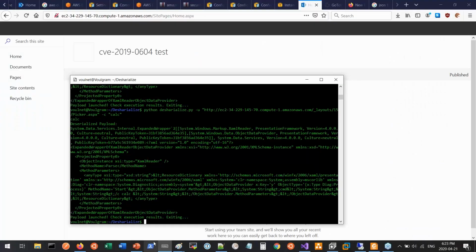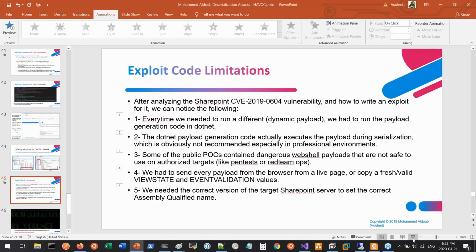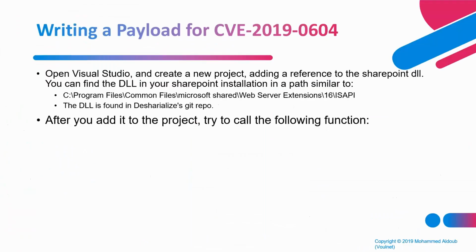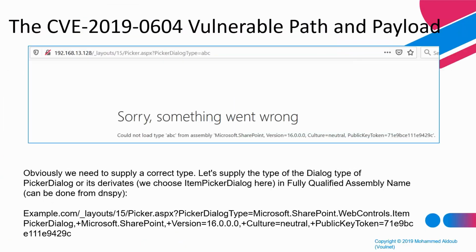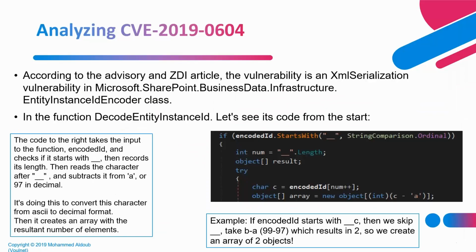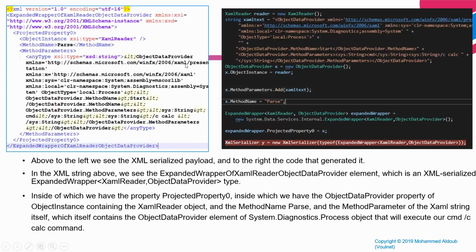So just to wrap up what we're doing here, what we did simply is we created a way to shortcut and do all of these details in one full swoop. So instead of writing our own code and trying to debug it line by line, I created Deserialize to take this ready XML payload attack and then plug inside it the code that we want, the command that we want to run, and then we will create an XML object of this type, which will bypass all of the XML serialization conditions that the .NET framework expects.